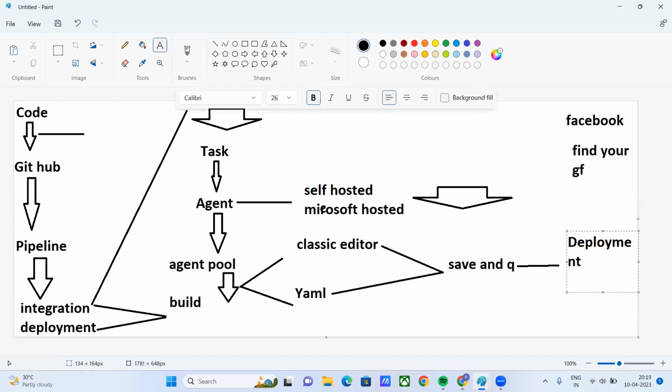This is a deployment here. We are going to do a deployment. I told you people, we are not going to do a deployment directly. It's not like we can do by ourselves whatever we like to do. It's not a thing, because a lot of money is involved. Wherever a lot of money is involved, crime is involved.